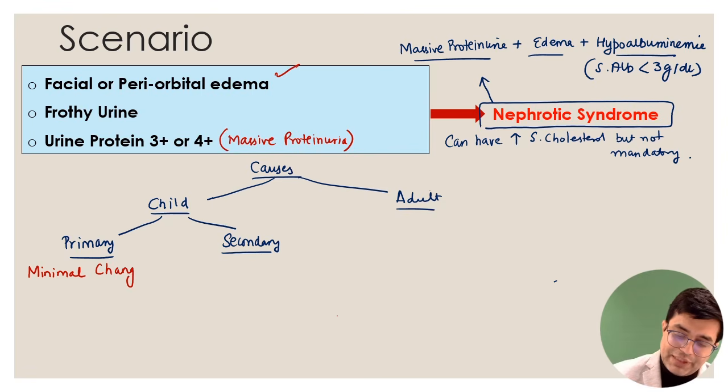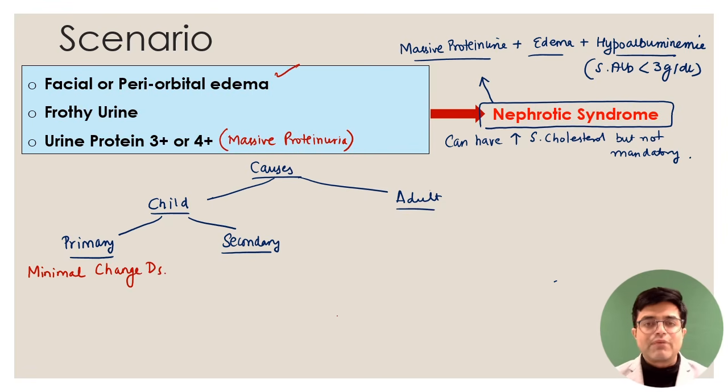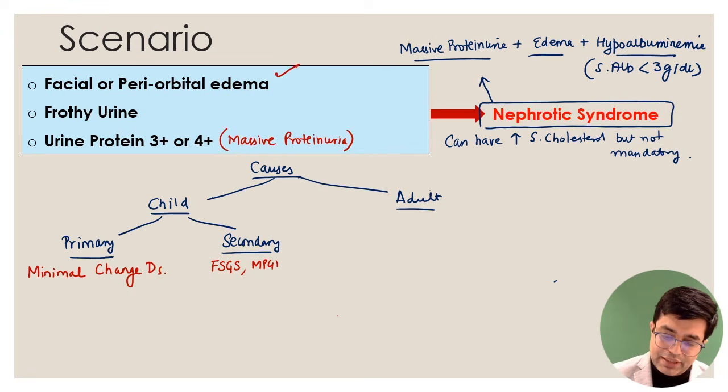Why do we call it minimal change disease? Because when you do light microscopy, no abnormalities are detected. Only on electron microscopy, effacement of foot process of podocyte is seen. Secondary cause is due to other lesions. It can occur due to FSGS, it can occur due to MPGN, etc. There can be other lesions also. Primary form is more common, 80% cases. Secondary form is 20% cases.